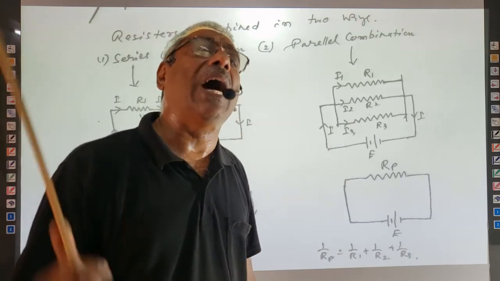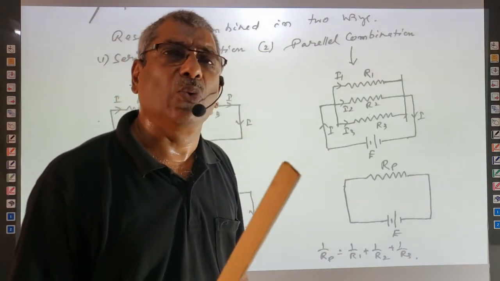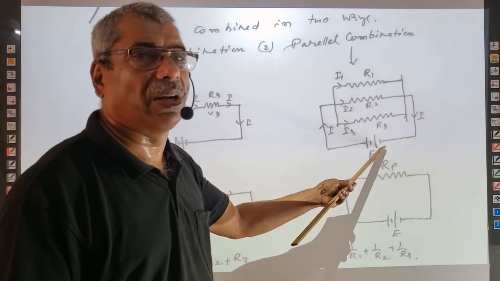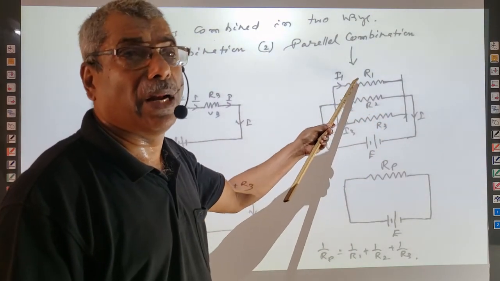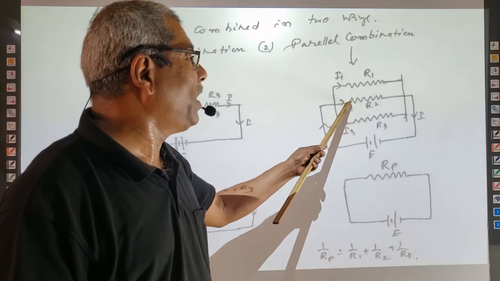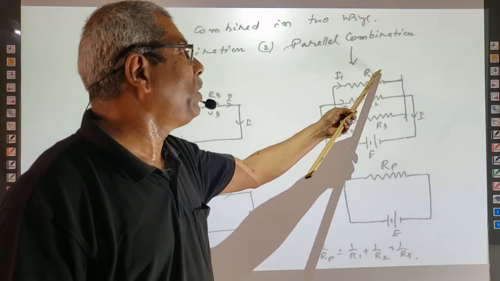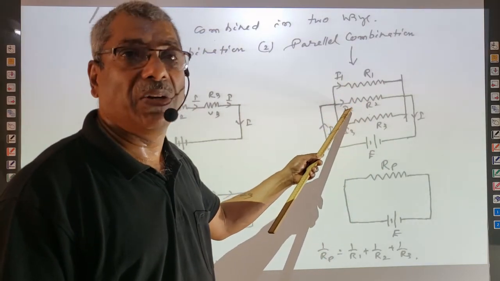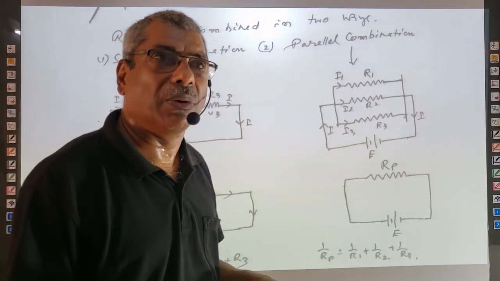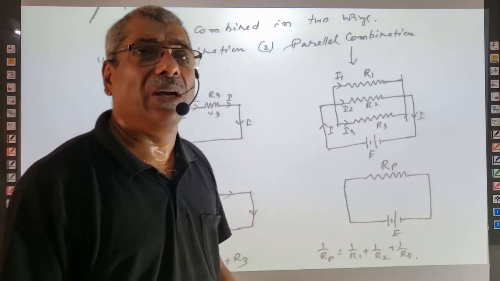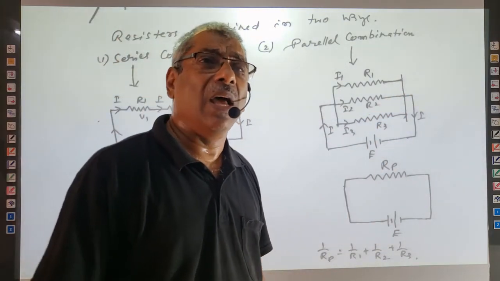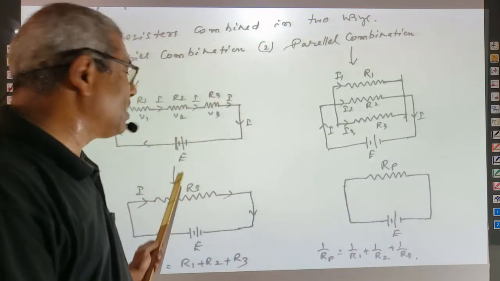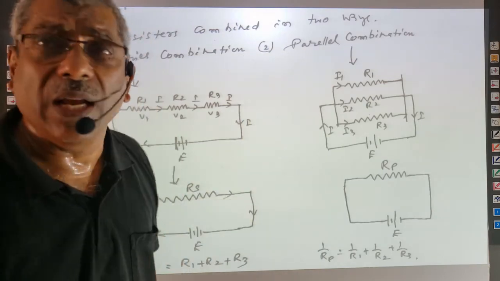Current will be more through the resistance whose value is less. Suppose R1 is less than R2 and R3, then I1 will be greater than I2. If R1 is less than R2 is less than R3, then I1 is greater than I2 is greater than I3. This is the condition. So as many conductors as there are, that many current paths there are. But in the series case, the same current will pass through every resistor.